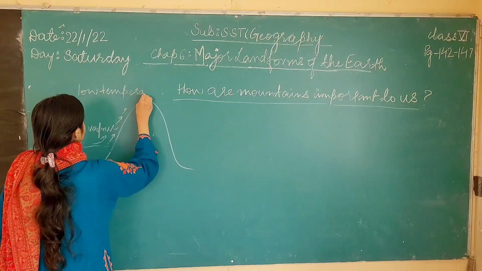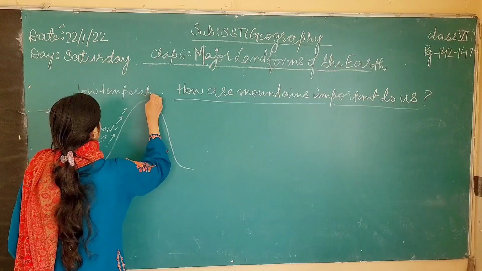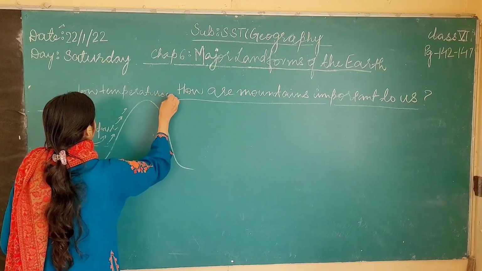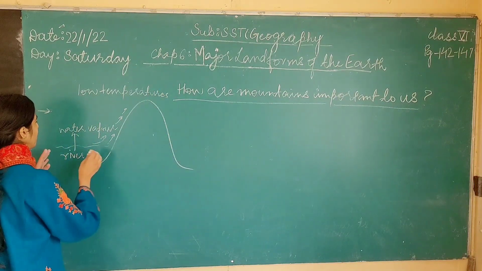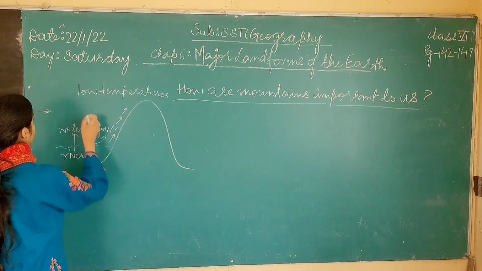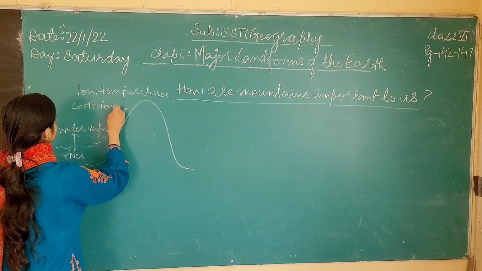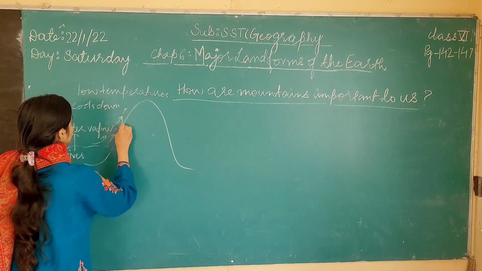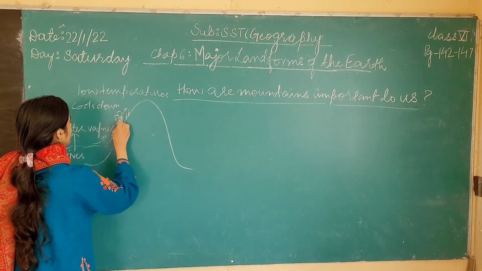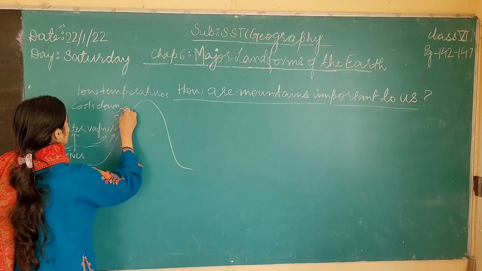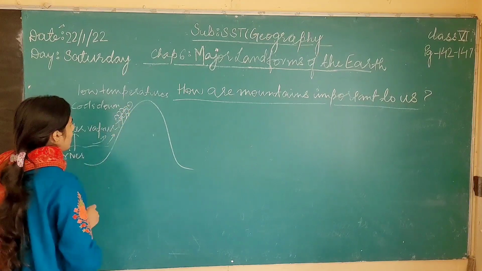And so these water vapors that were hot and light in weight now cool down, and start falling on the rightward side of the mountain.